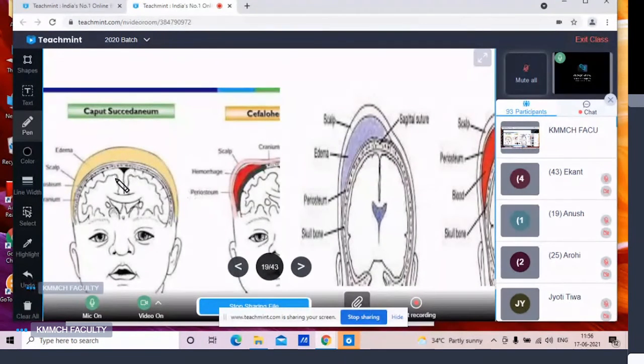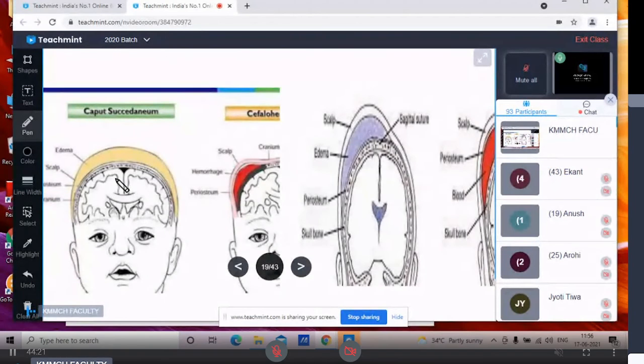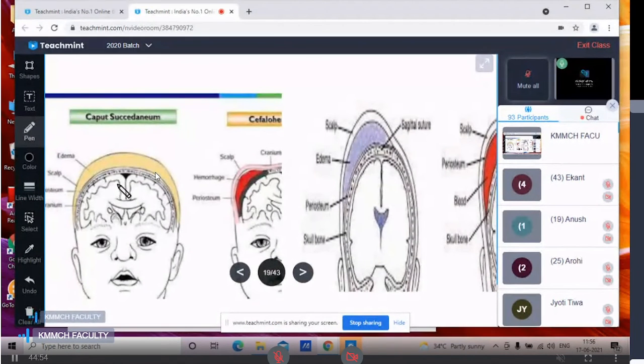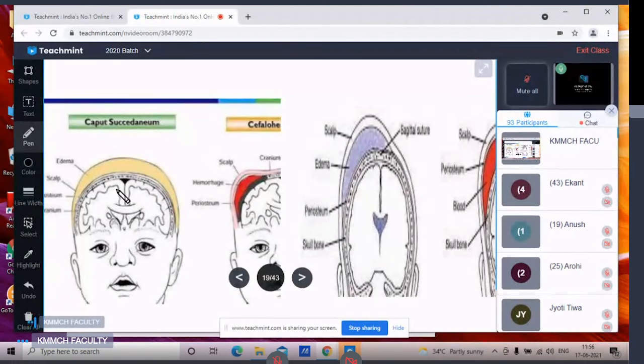It is the subcutaneous hematoma over the presenting part of the head. Mostly it occurs during the time of the delivery. So it takes place whenever there is the passage of the head through the birth canal, and this appears due to the interference of the venous return. So caput succedaneum is not an injury, it is the normal clinical condition when it appears over the scalp of the newborn, when it travels through the birth passage, or when the baby is delivered.